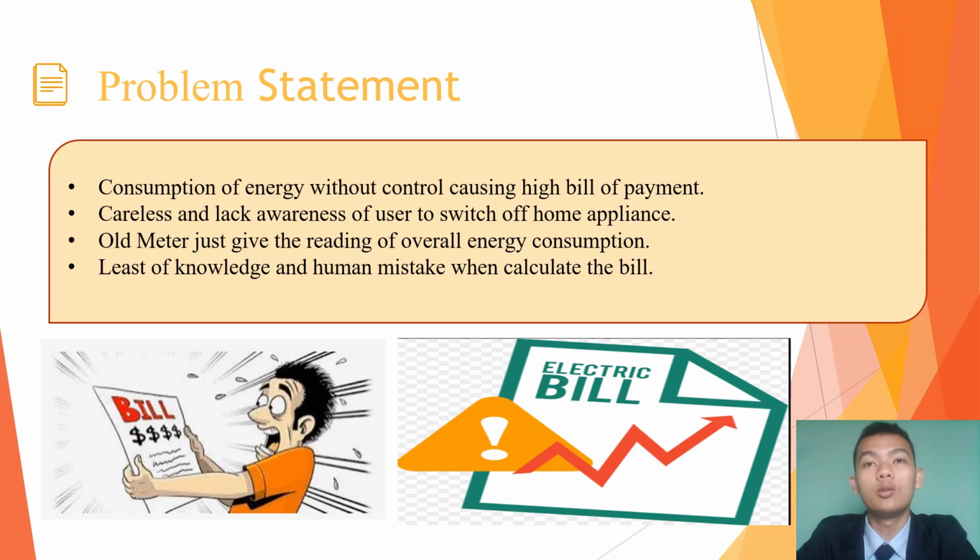Next, let's continue to the problem statement. There are several problem statements in my final year project. Firstly, Malaysian energy consumption is increasing by the year, especially in residential areas. Then, users are careless and lack awareness to switch off home appliances. Next, the old meter just gives the reading of overall energy consumption. And lastly, lack of knowledge and human mistakes when calculating the bill.